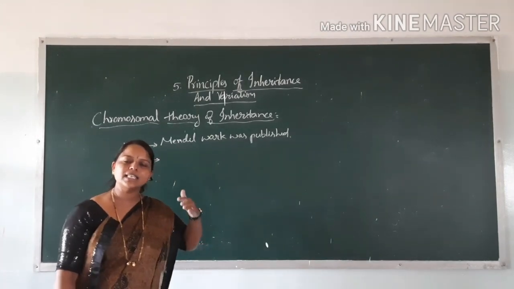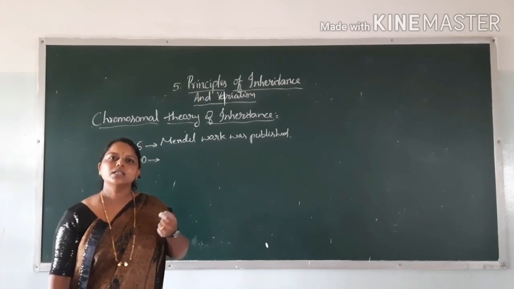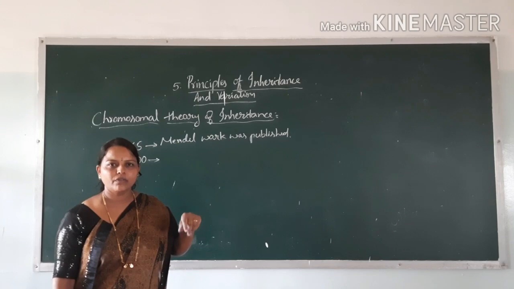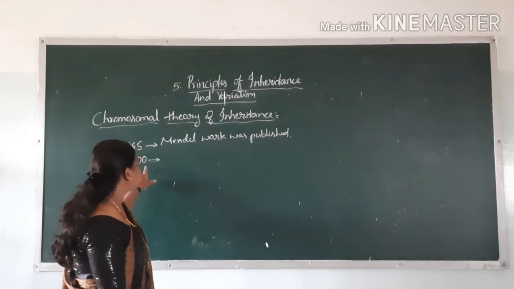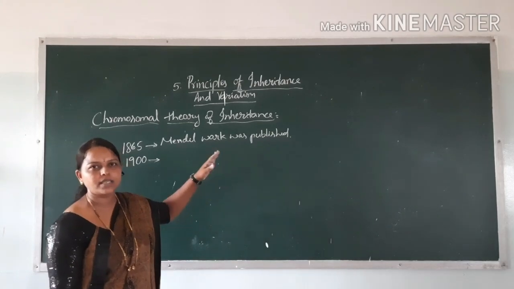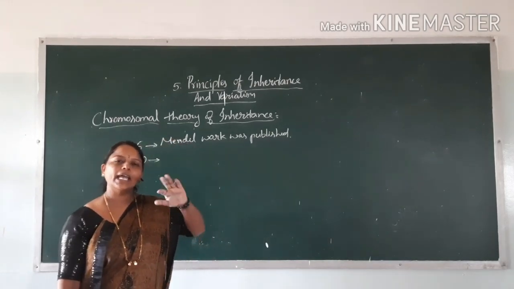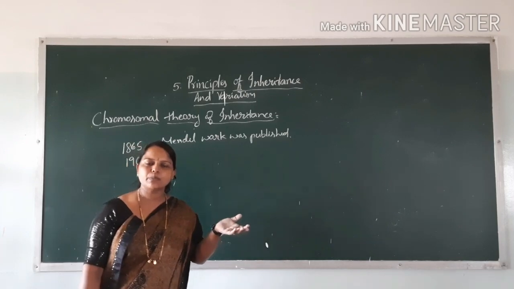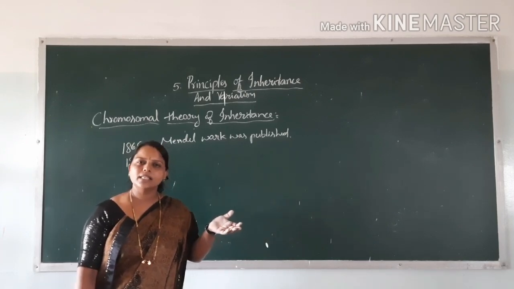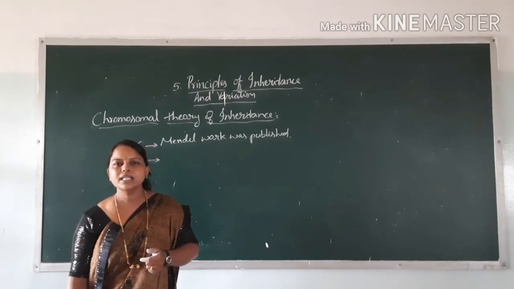So his work became unnoticed till 1900. Then these scientists, Hugo de Vries, Correns and Tschermak, came and rediscovered it. They did the Mendelian experiments, and the results they got are the same as Mendel's results.